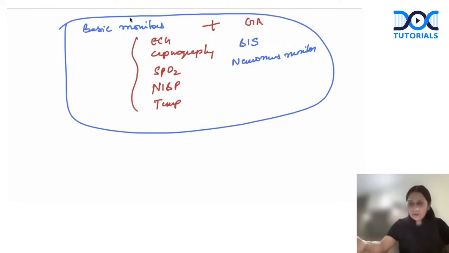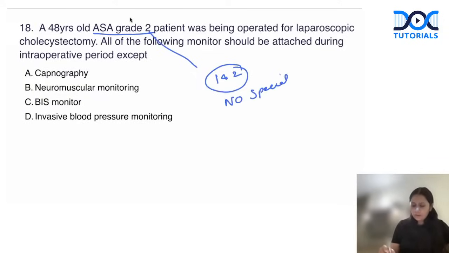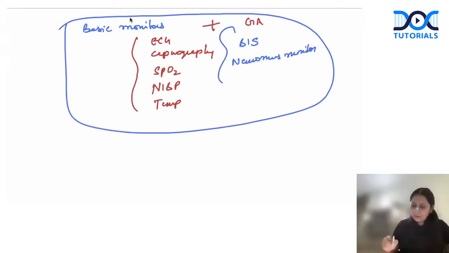Otherwise, we will never attach any other monitor. Got my point? So just keep in mind, my patient is ASA grade 2. For ASA grade 1 and 2, no special monitor is required according to the patient's comorbidity, and the surgery is laparoscopic cholecystectomy. So no special monitor. What we will attach is only the basic and the 2 extra desirable monitors which we use in general anesthesia, right?